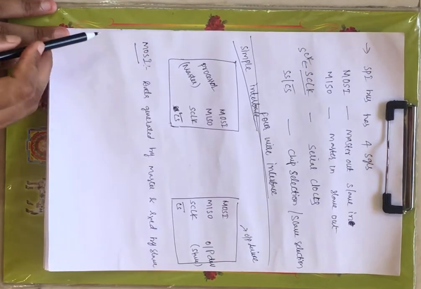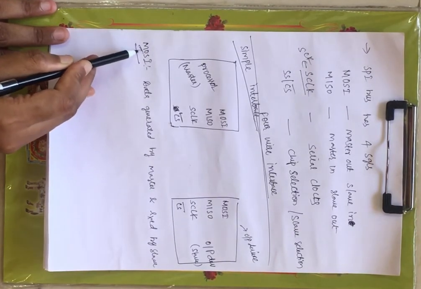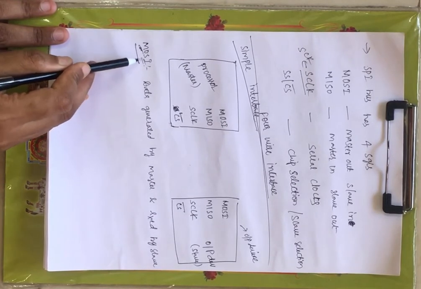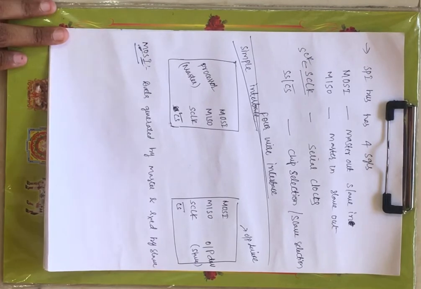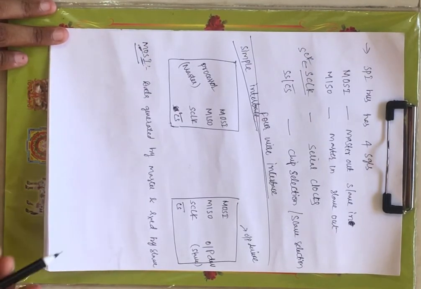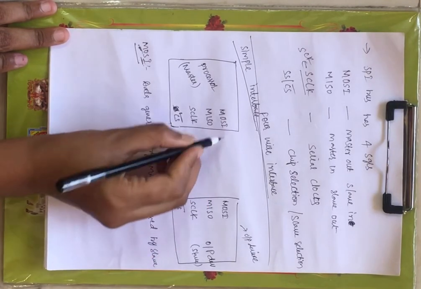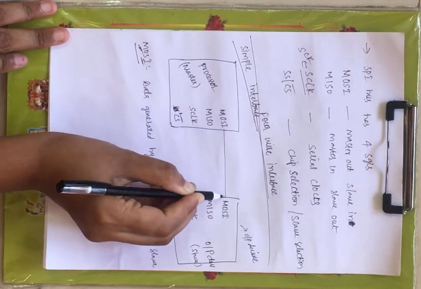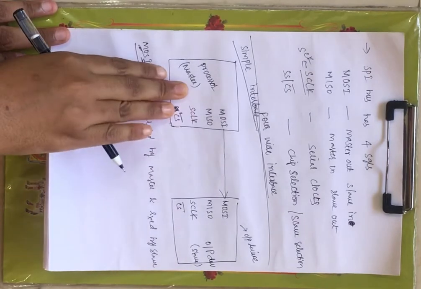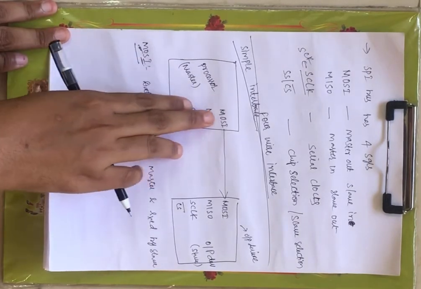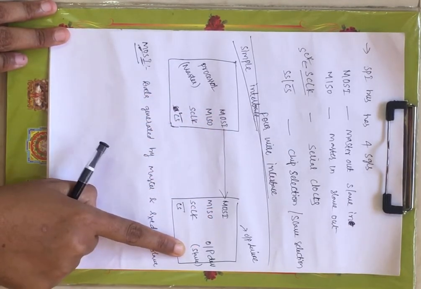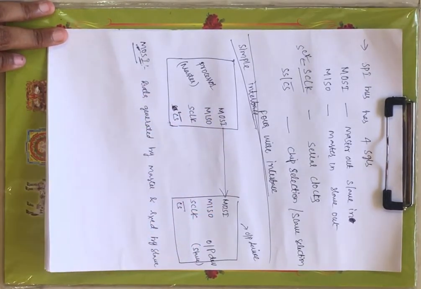Using this abbreviation you can know that master out means the master is sending the data and the slave is receiving the data, input to the slave. That's why the direction is towards the slave. With MOSI, the master is generating the data, and that is received by the slave.